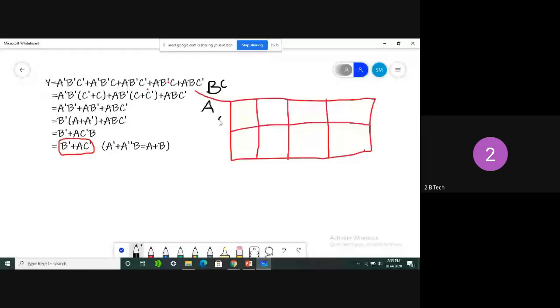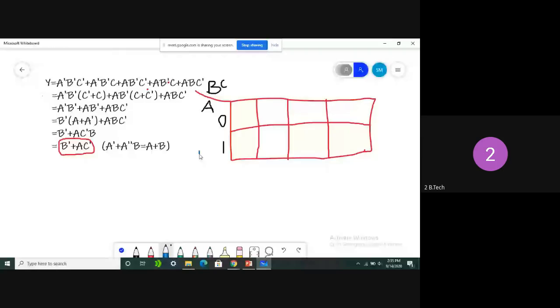A may be 0 or A may be 1. A1 in the sense, this is A. A0 in the sense, what is its value? Actually, A bar. So we can write like this also: either we can represent 0 or 1, or we can write A bar, A. Clear, all of you?